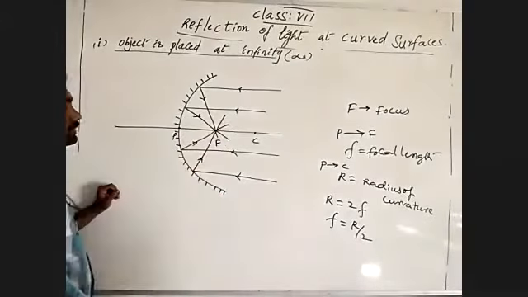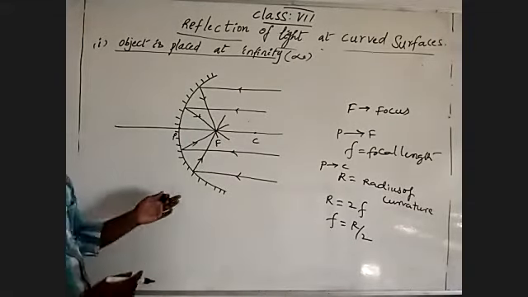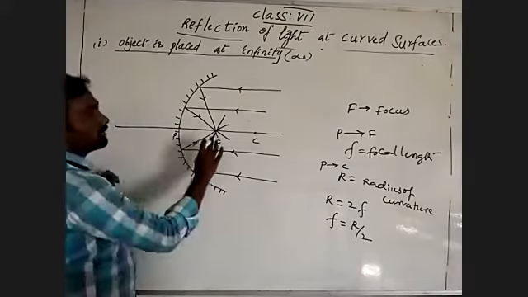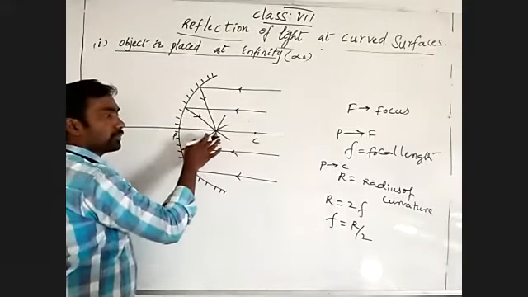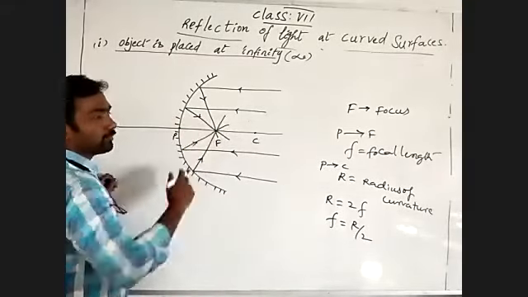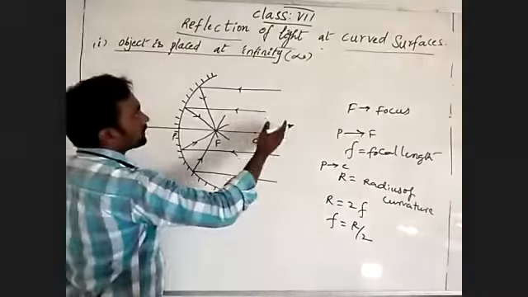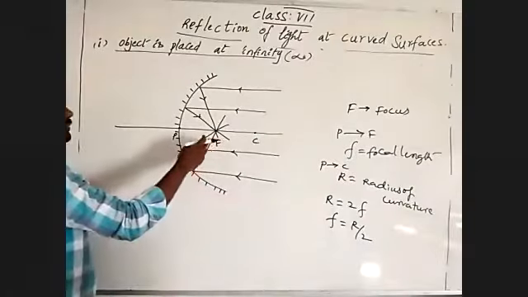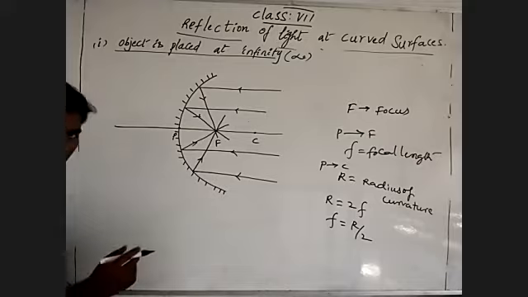So we can extend those, but it would look ugly, that's why I stopped there only. See, the reflected light rays are passing through the focus. All light rays are intersecting at the focus. The object is located at infinity, and light rays are coming from infinity. The image is formed at the intersection of reflected light rays.